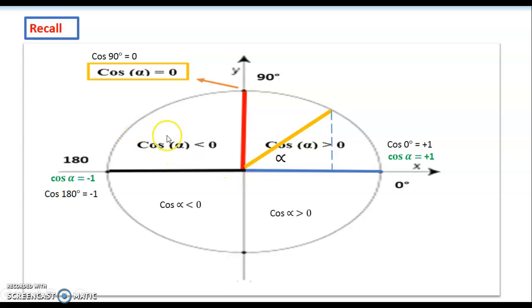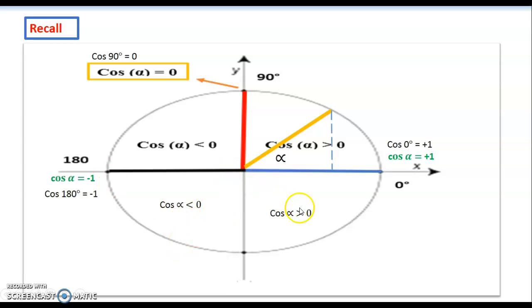If we take another one and do the projection, the cosine is going to be negative because it's on the negative side of the x-axis. The black segment makes an angle of 180 degrees with the x-axis, so cosine 180 degrees is equal to minus 1, because the trigonometric circle has a radius of 1 in absolute value.